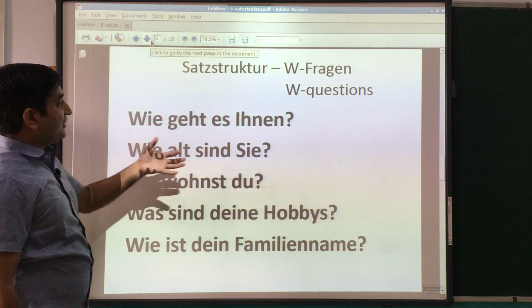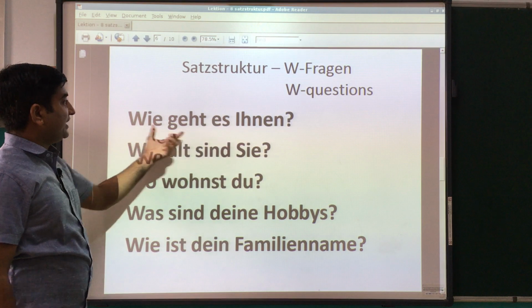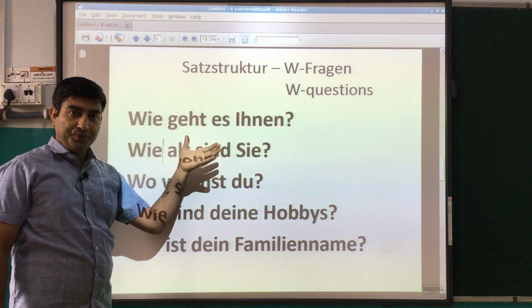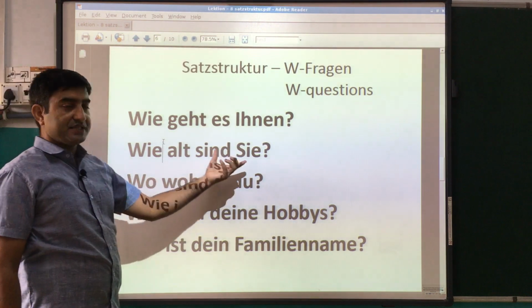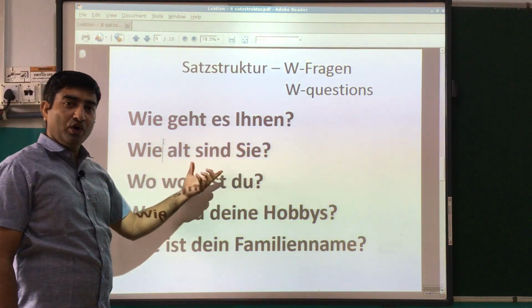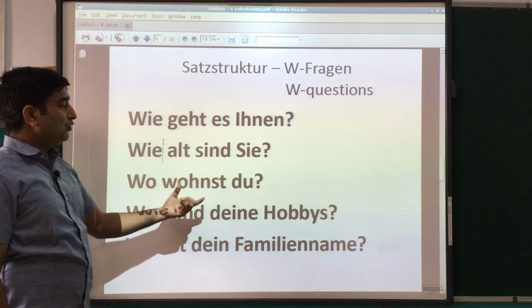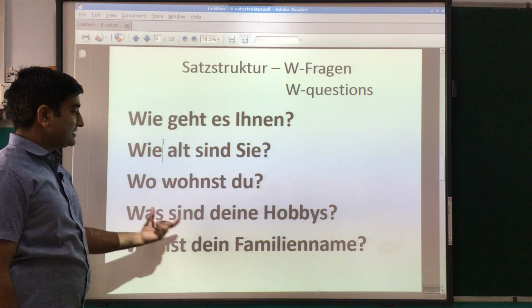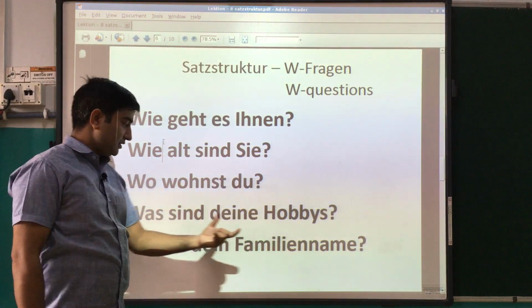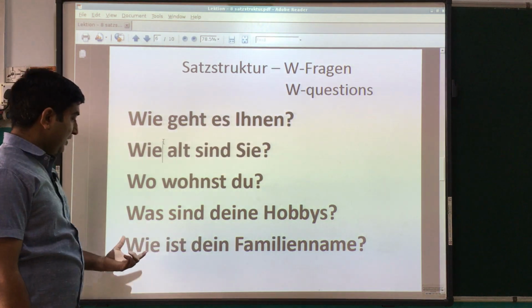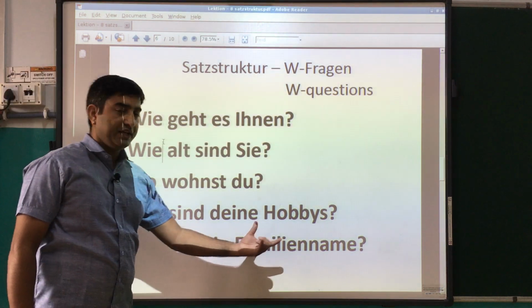So next again we have some more W questions. Wie geht es Ihnen? Wie geht es Ihnen means how are you? Wie alt sind Sie? How old are you? Wo wohnst du? Where do you live? Was sind deine Hobbys? Wie ist dein Familienname?